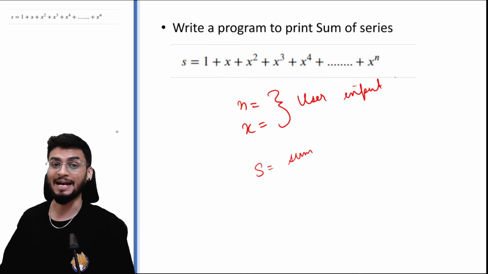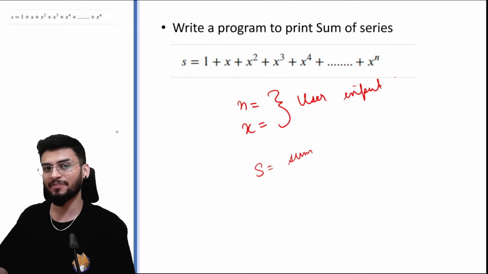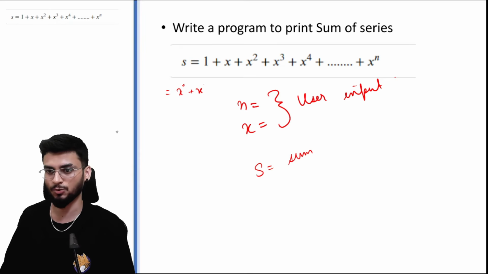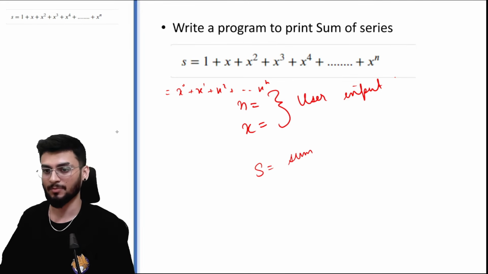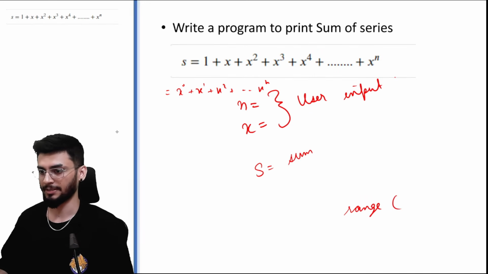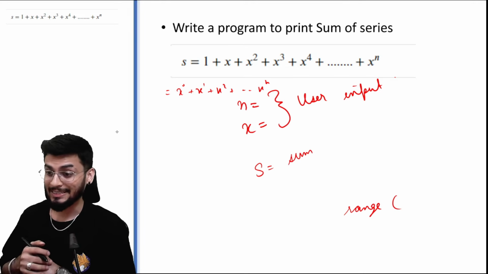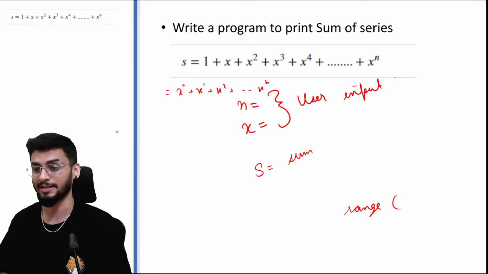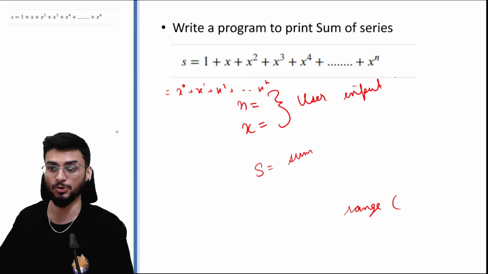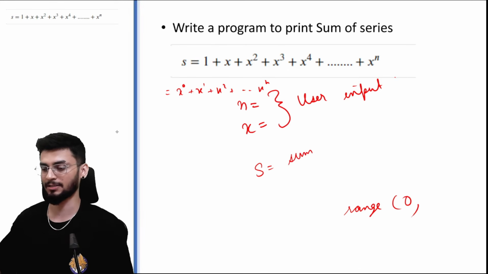right? So what is the iterable here? If I want to simplify this in easier terms, I can say that s is x raised to 0 plus x raised to 1 plus x raised to 2 till x raised to n. Now what is the iterable? What is the variable that continuously changes? That is this power. So we say range from, now over here the range is not from 1, it is directly from 0, because x raised to 0 is 1. So we say 0 till n plus 1